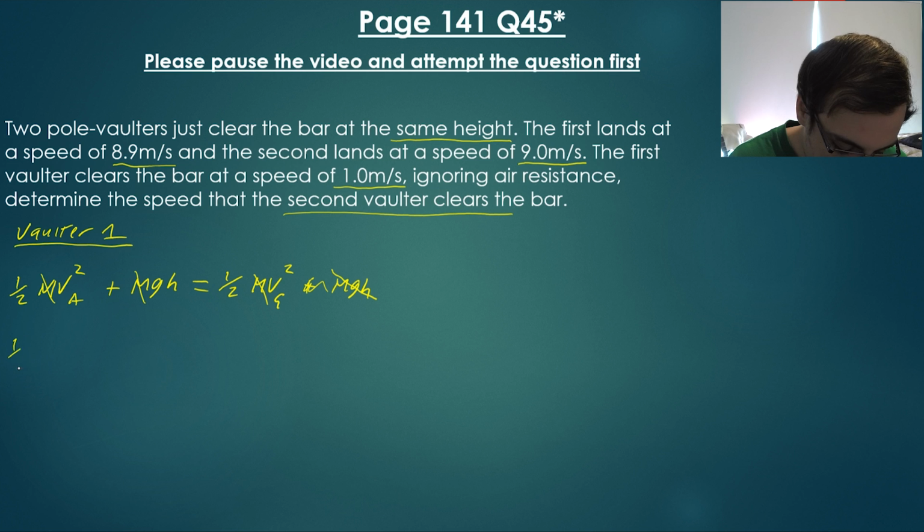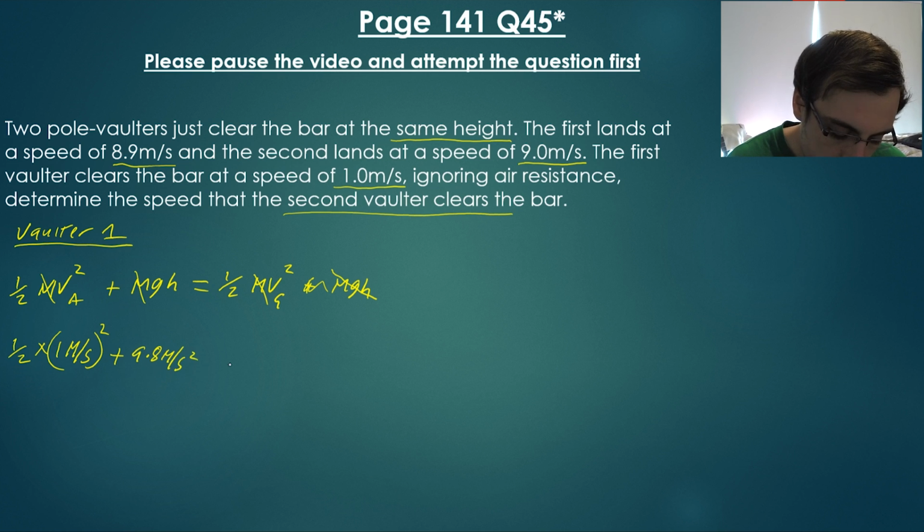We have 1/2 times the velocity in the air, which is 1 meter per second, plus gravity times height. Gravity is 9.8 meters per second squared, multiplied by the height, which we don't know, and that equals 1/2 of the velocity on the ground.